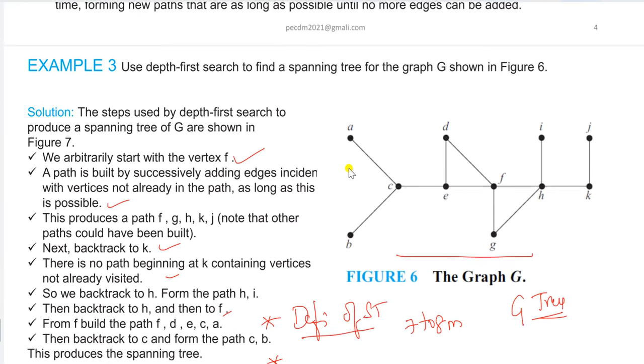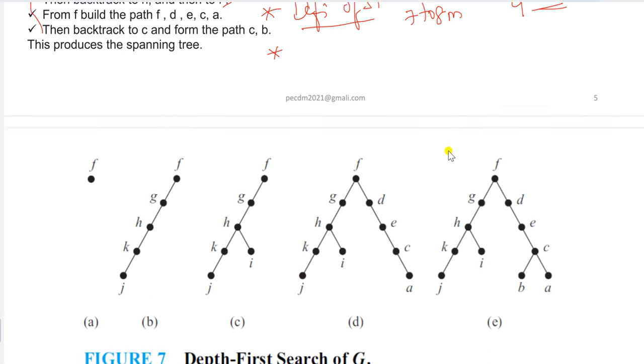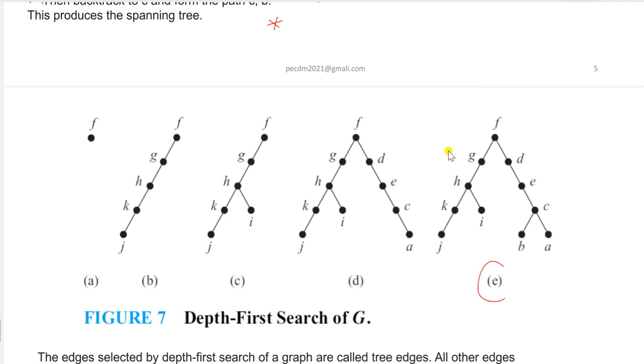Okay, so ఆ ప్రొసీజర్ ఎలా రాయాలో కూడా నేను మీకు నోట్స్‌లో ప్రొవైడ్ చేశాను ఆల్రెడీ, రైట్? సో హౌ వీ కెన్ డీల్, first we have to visit the particular nodes and next you have to visit like this and backtracking to the K. Okay, so each and every step మీరు డీటెయిల్‌గా ఎగ్జామ్‌లో రాయాలి, so that you will get good marks. And finally this is your spanning tree, this is your spanning tree if F is a root node. Okay, సో ఫైనల్‌గా మీరు ఇది ఫైనల్ స్పానింగ్ ట్రీ వచ్చింది అని కూడా మీరు ఎక్స్‌ప్లెయిన్ చేయాలి, రైట్ మా?